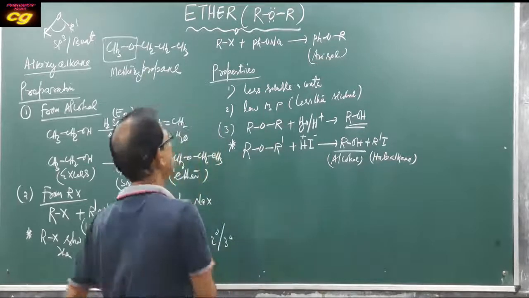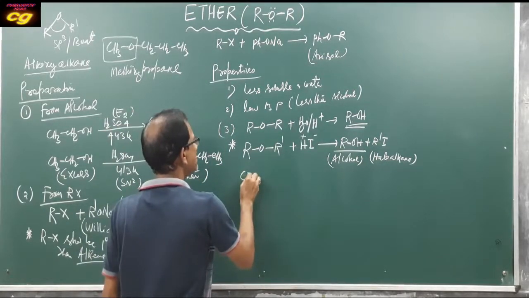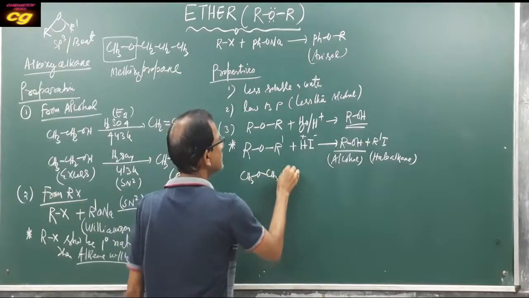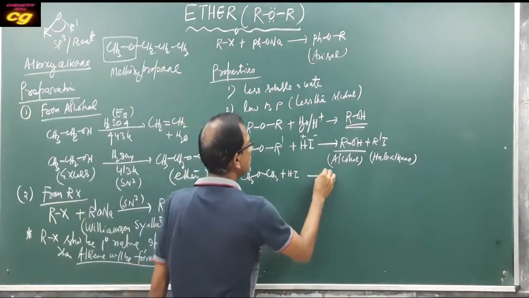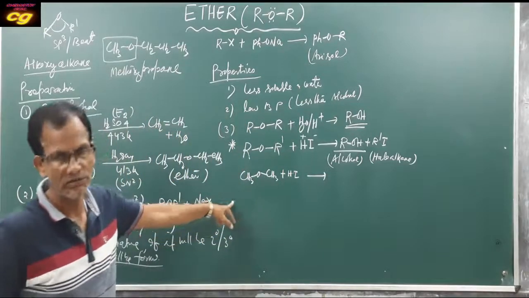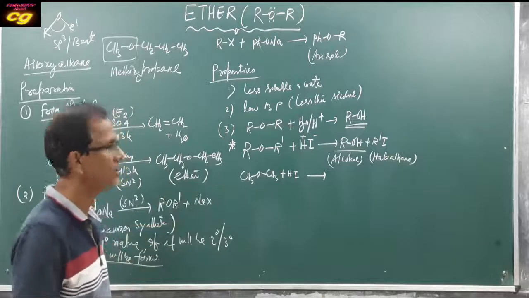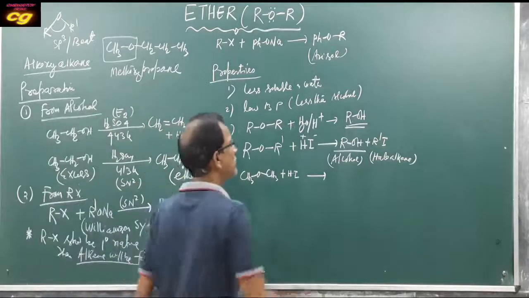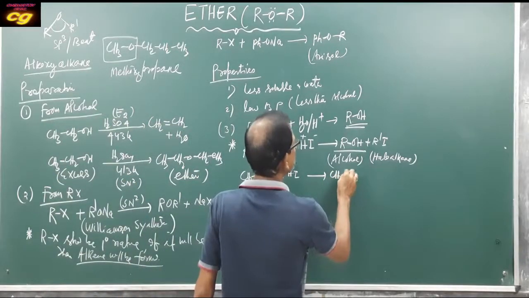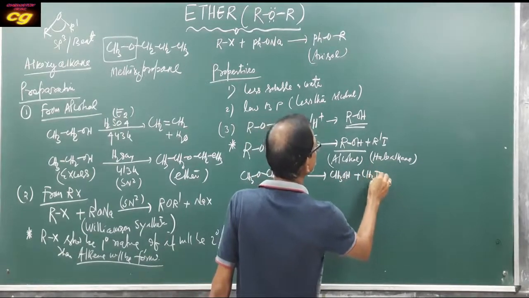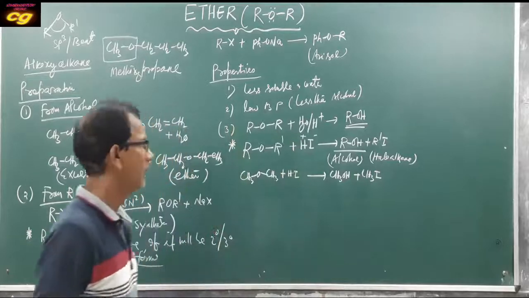For example, if you take CH3-O-CH3 plus HI, here it is a symmetrical ether. Symmetrical means both sides of the ether have the methyl group. So the result will be one alcohol and another CH3I.